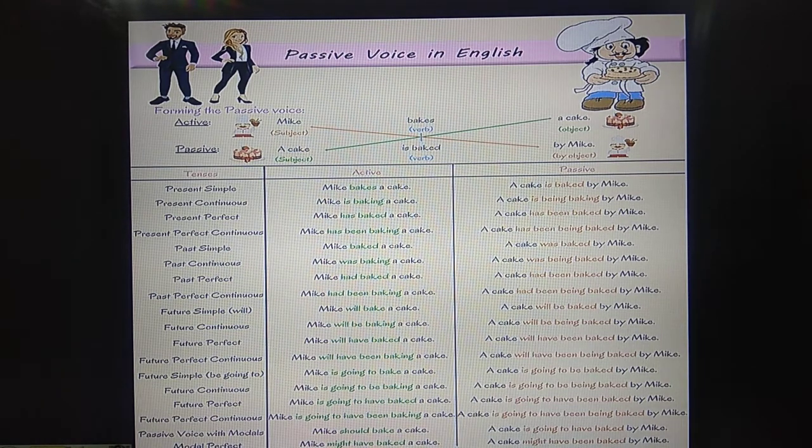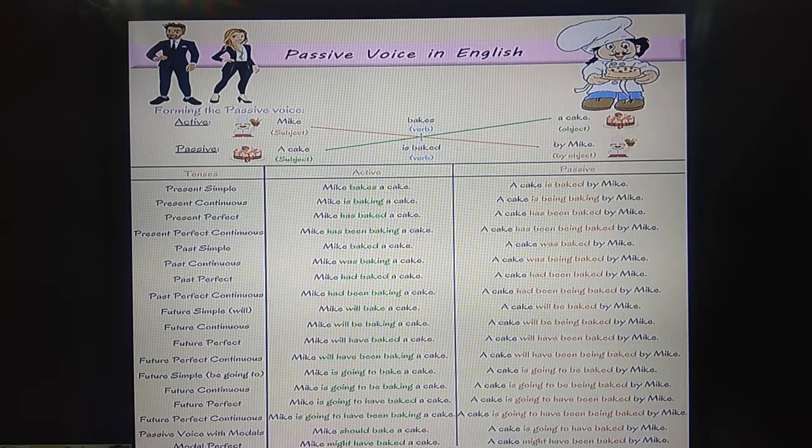And for perfect tense, I have told you, you should remember to introduce the word been. So what is there? Mike had baked a cake. A cake had been baked by Mike. And for past perfect continuous, Mike had been baking a cake. A cake had been being baked by Mike.